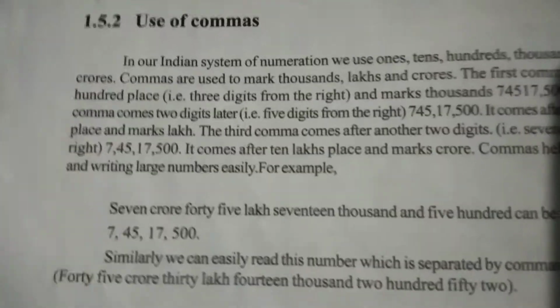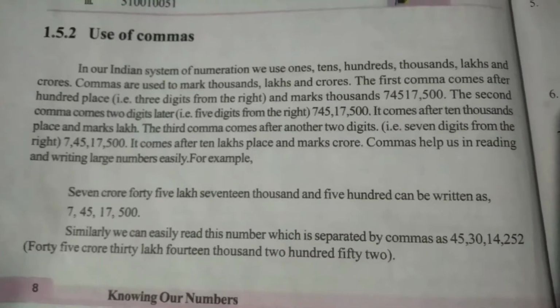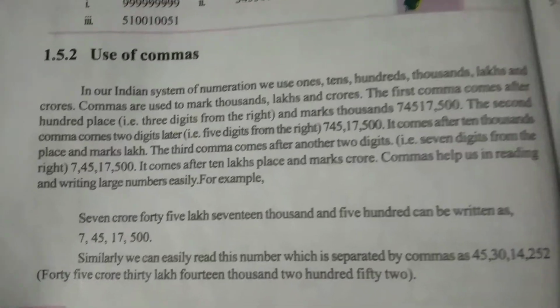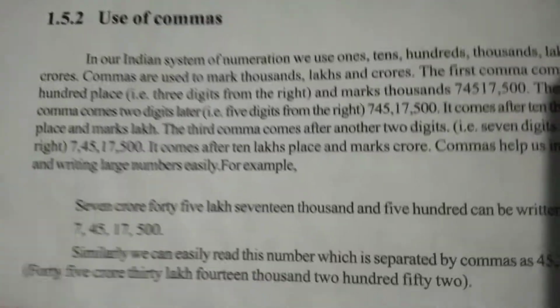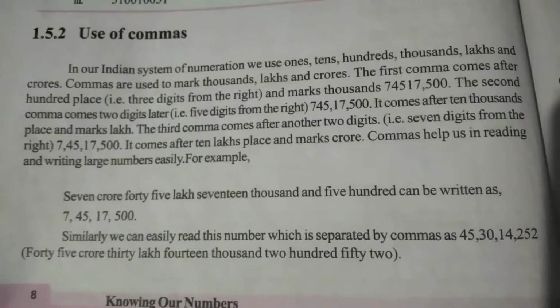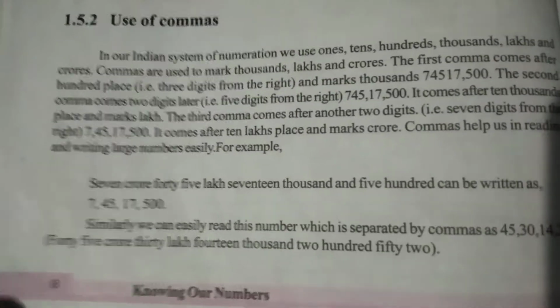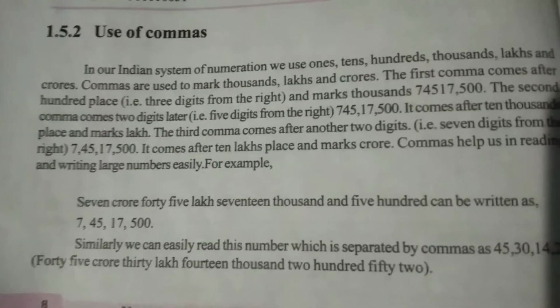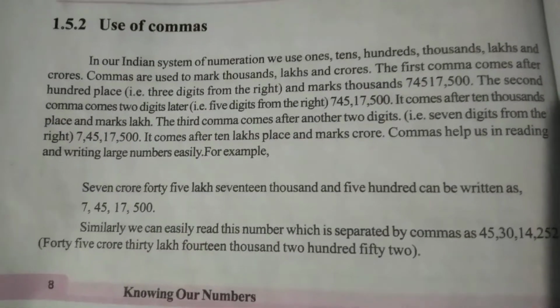Come and look at here. I'm showing one of the pics for you in this video. Use of the commas: it's very important that you use the comma whenever you are writing a number, and whenever you want to read a number also. Now in our Indian system of numeration, we use ones, tens, hundreds, thousands, lakhs and crores. Commas are used to mark thousands, lakhs and crores. The first comma comes after the hundreds place and marks thousand.